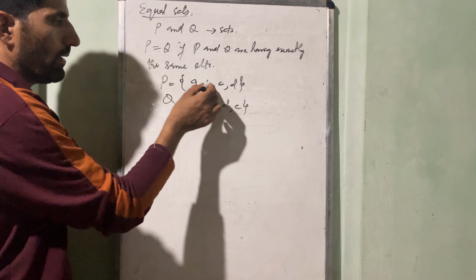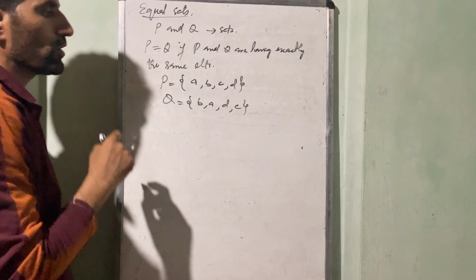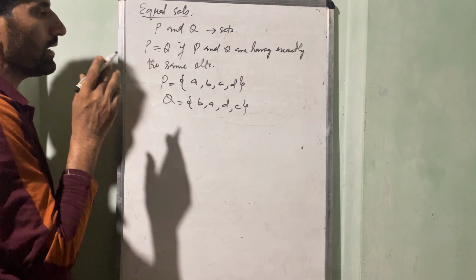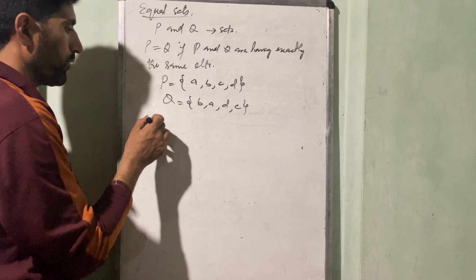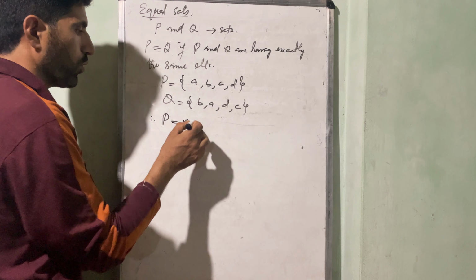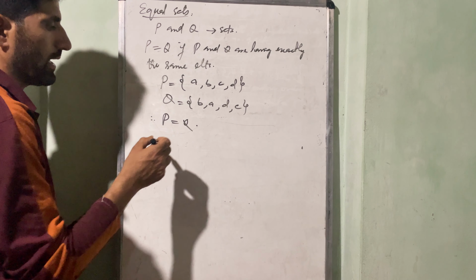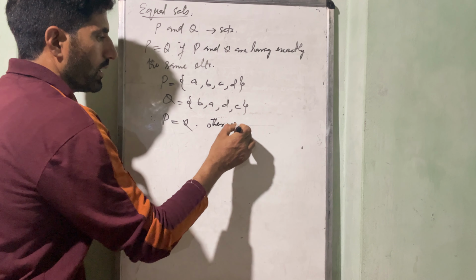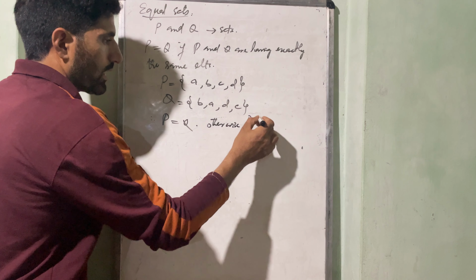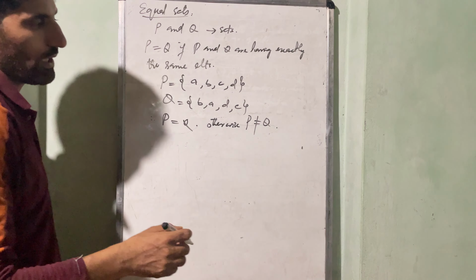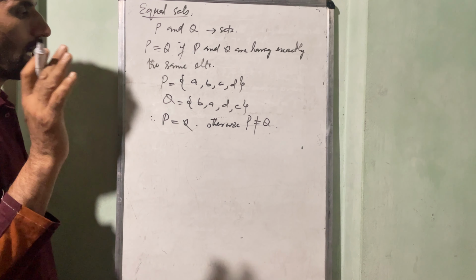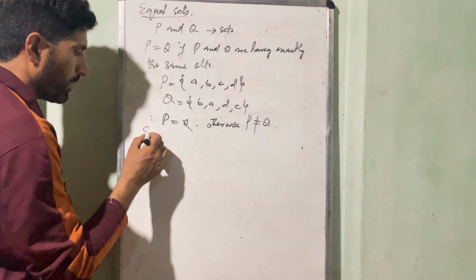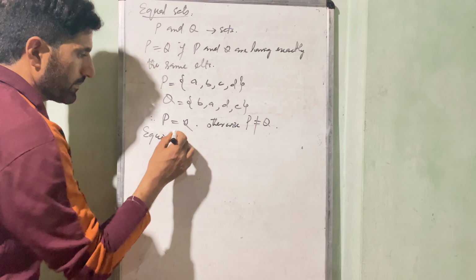में है, A B C D। So all the elements of P are also the elements of Q. So exactly P and Q have the same elements, therefore we will write P is equal to Q. So दोनों सेट्स इक्वल कहलाएंगे। अदरवाइज अगर इनमें डिफरेंट एलिमेंट्स होंगे then P is not equal to Q, and P and Q are known as unequal sets. So these are equal sets. इसके बाद आप और एक चीज पढ़ेंगे, that is equivalent sets.